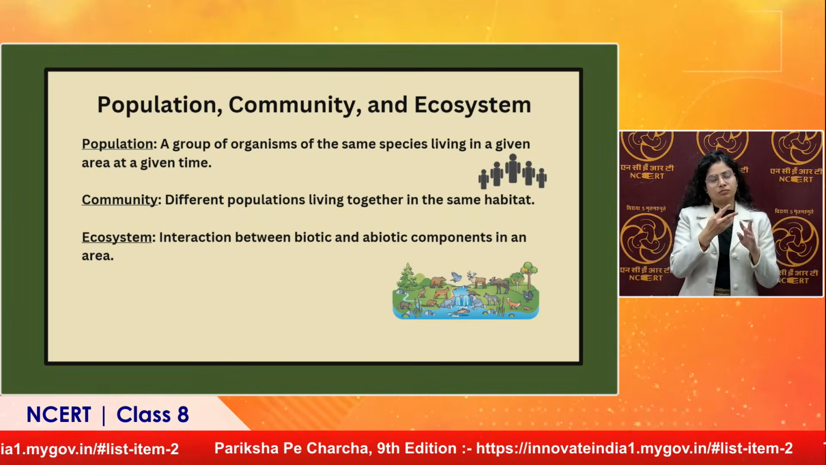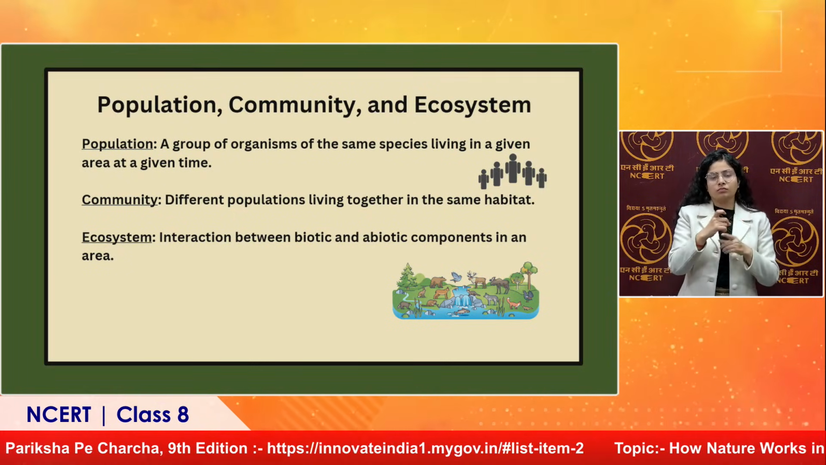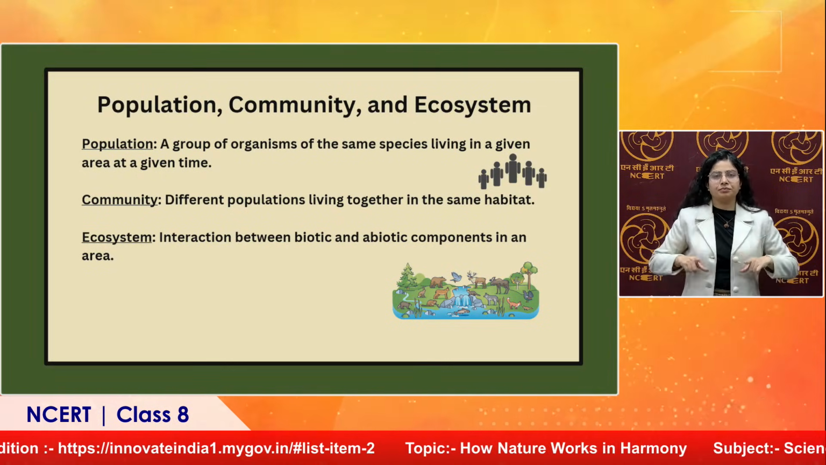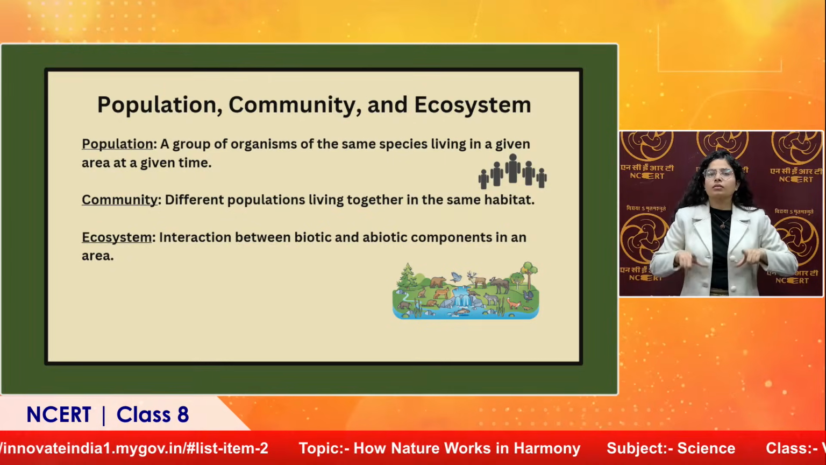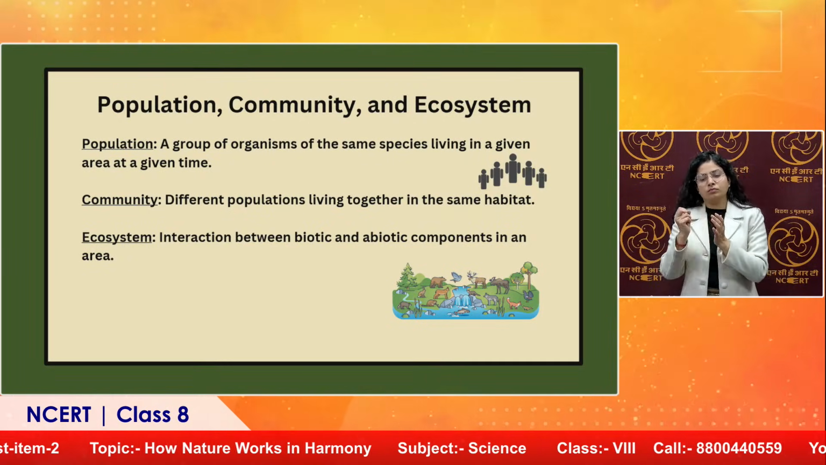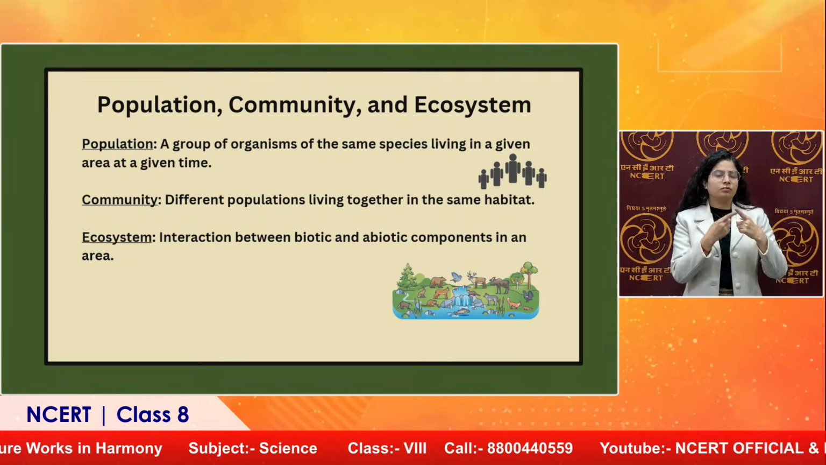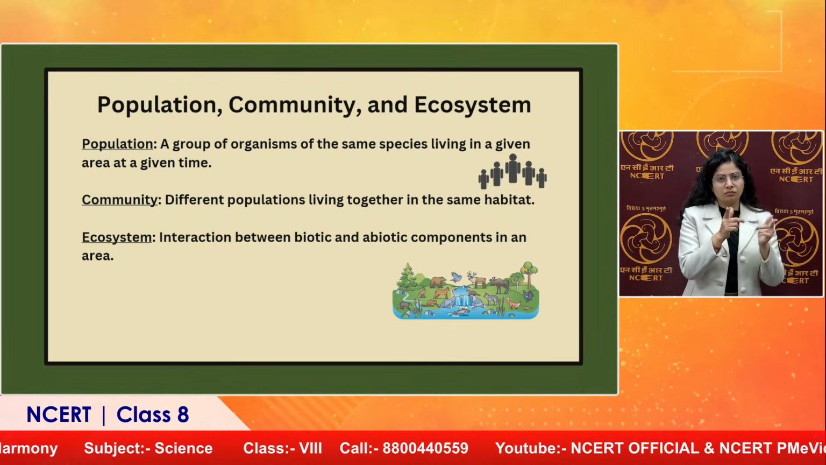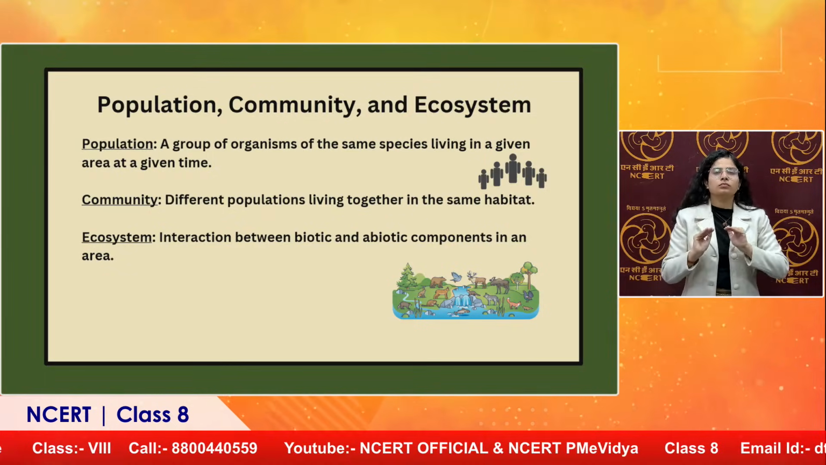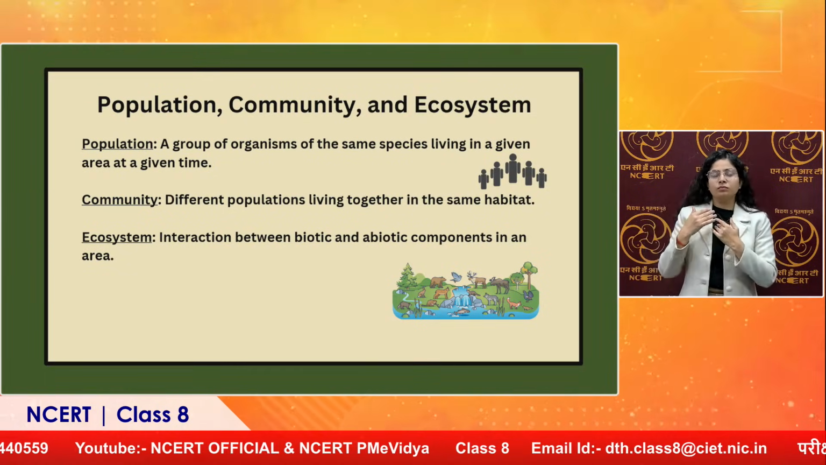So the interaction between the biotic and abiotic components in an area. Like I said, we are living, right? For our living, what is required? We need the living factors also, and we need the non-living factors also. If we talk of biotic factors, we are dependent on plants, we are dependent on animals. Abiotic factors, we are dependent on oxygen to breathe, right? Sunlight to maintain the temperature, right?